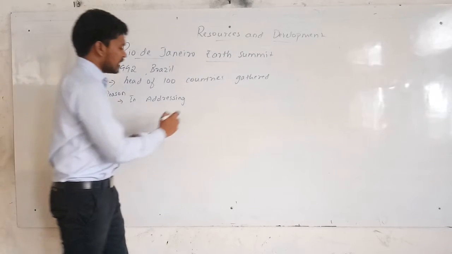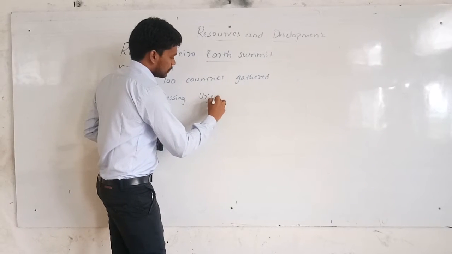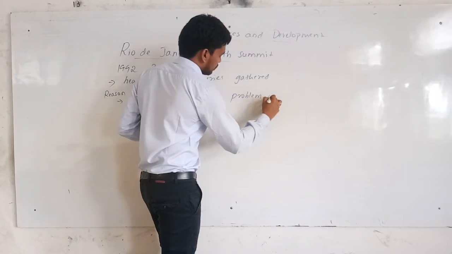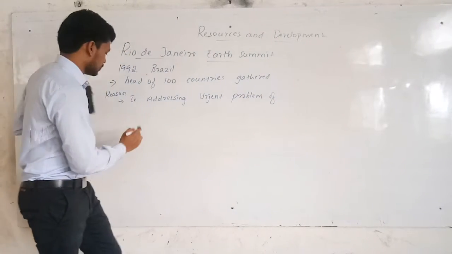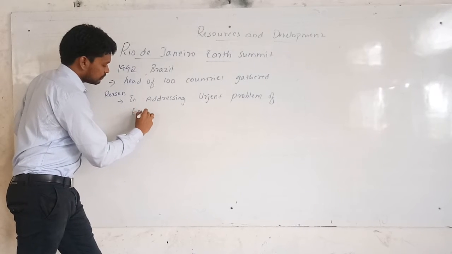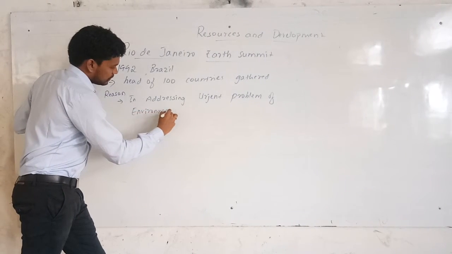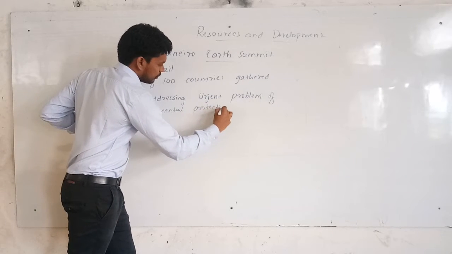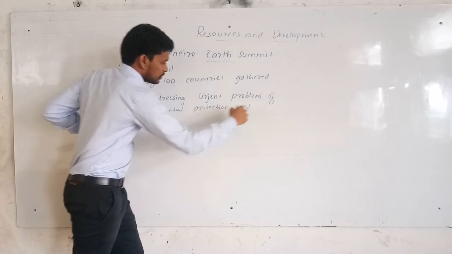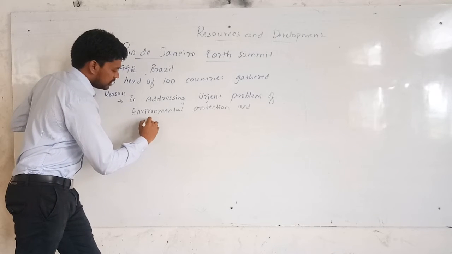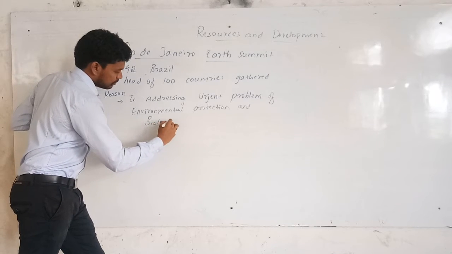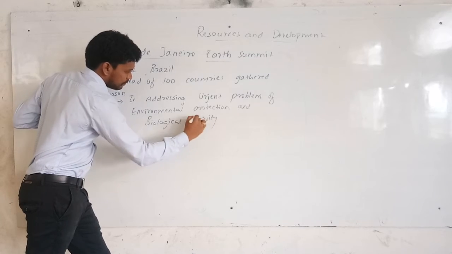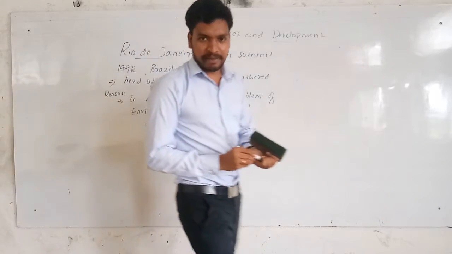In addressing the urgent problem of environmental protection and biological diversity. It was the main aim.